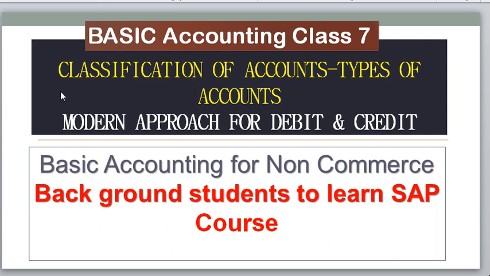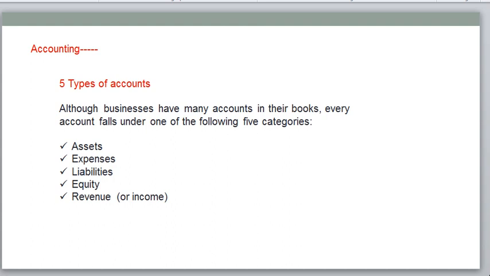Let's go to the topic right now. Generally, accounts can be classified into five types: assets, expenses, liabilities, equity, and revenue. Businesses have many accounts in their books, and every account falls under one of these five categories. These are the five heads of accounting.